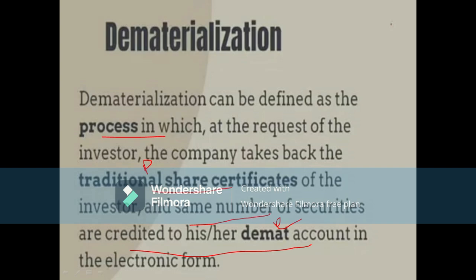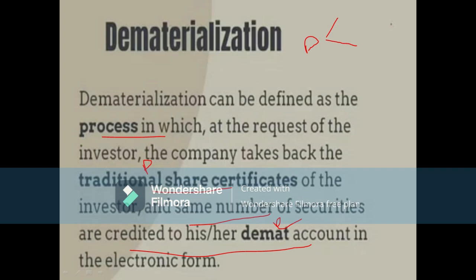It is a company registered under SEBI. We all know what a depository is. Under depository we have two, NSDL and CDSL.